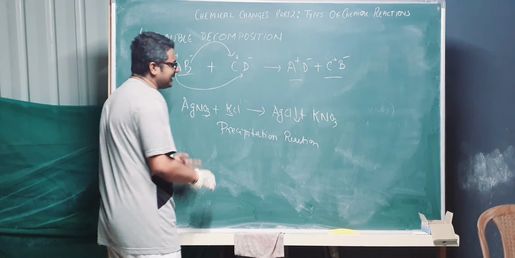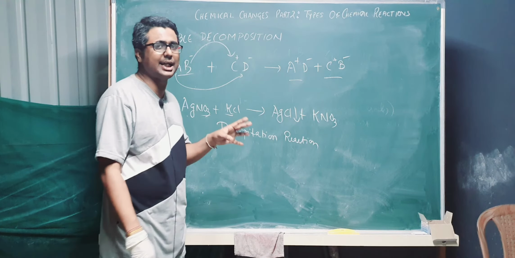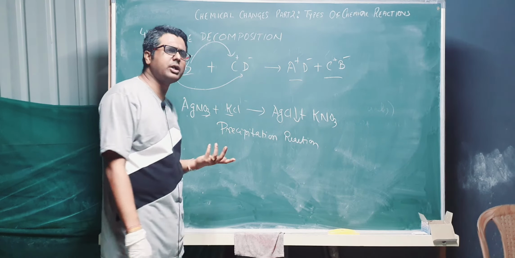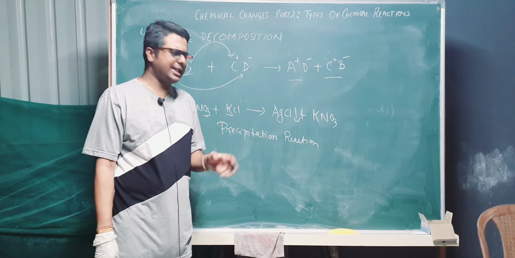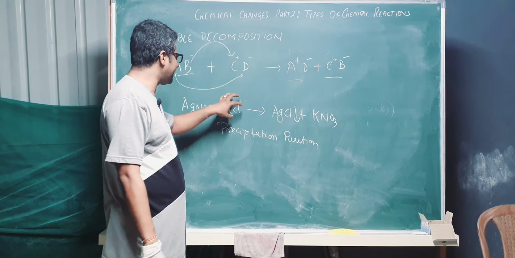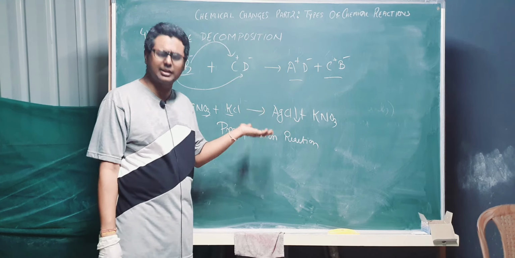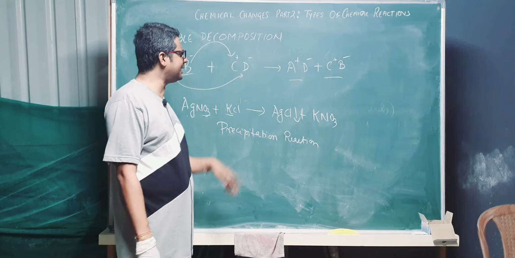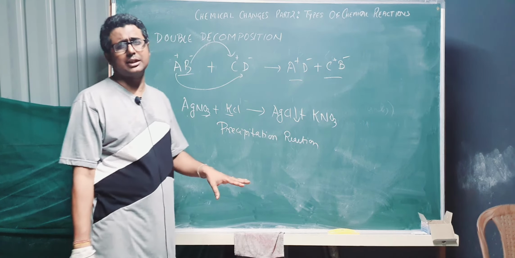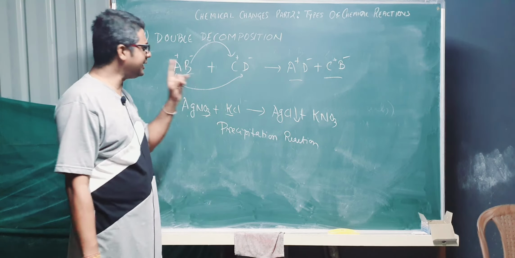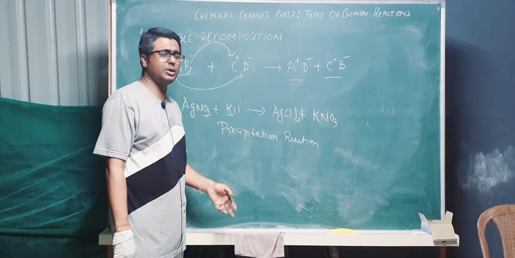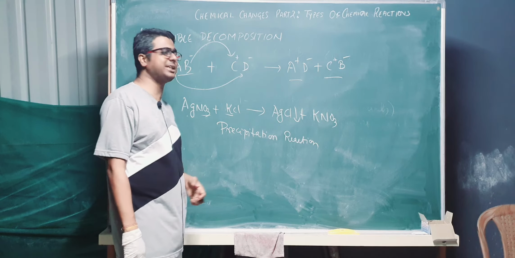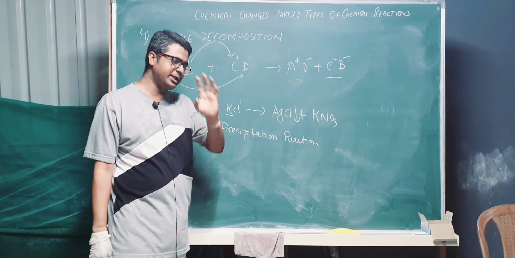We will be discussing this double decomposition reaction in detail in our next class, we are going to explain how this reaction has happened. Sometimes it may not happen also. You can ask, sir, if you give NaCl with this or KCl, will the reaction happen? Definitely it is happening, see, the reaction will happen. But what does it mean, if NaNO3 is given with KCl, then can this reaction happen or not? That we have to check whether it can do this reaction or it cannot. Whether this KCl will be able to decompose AgNO3 or AgNO3 will be able to decompose KCl. There should be ambiguity. Please think over.